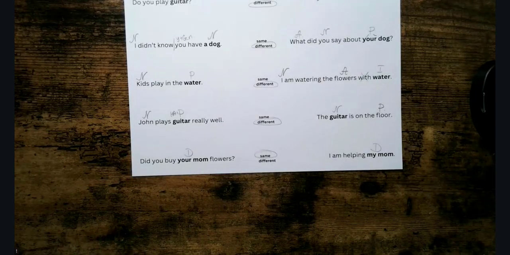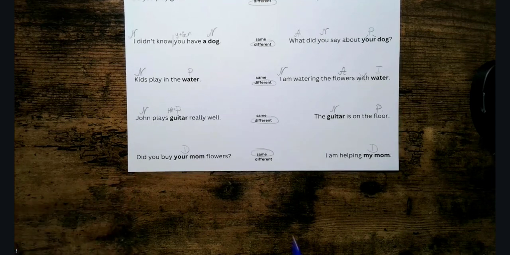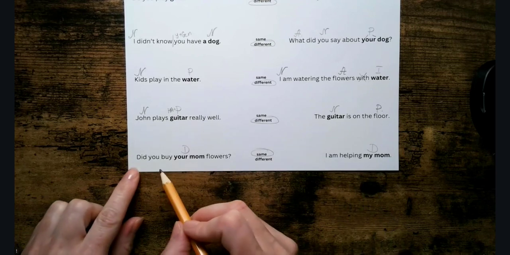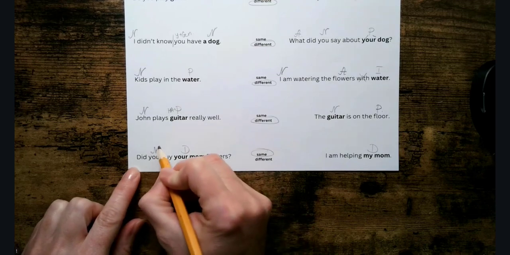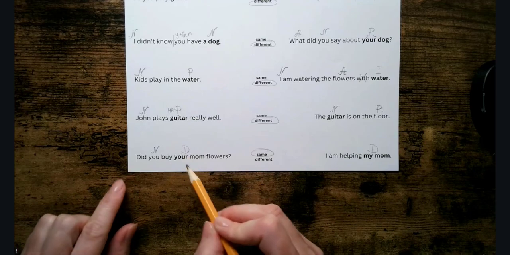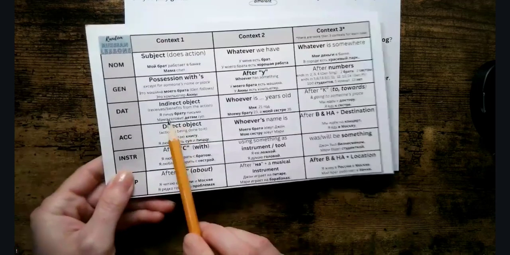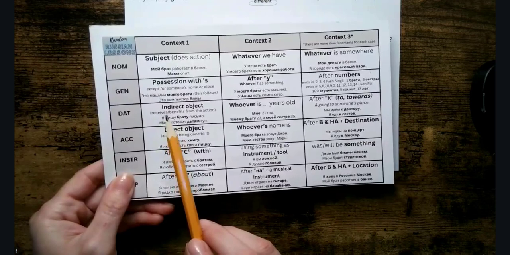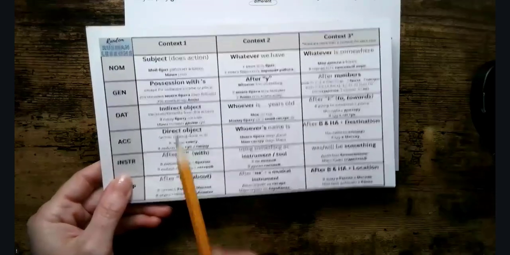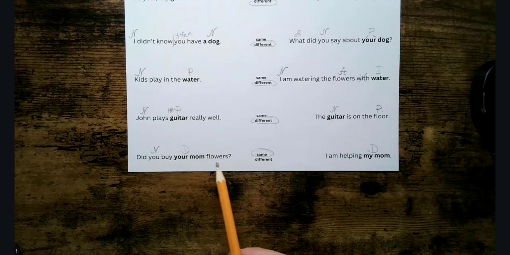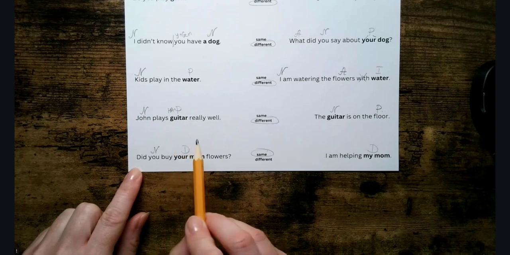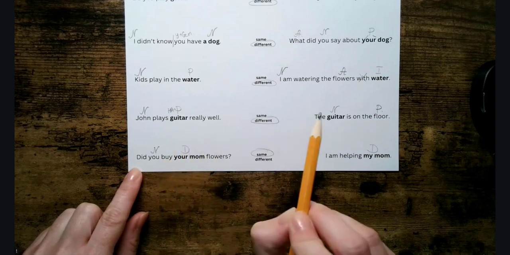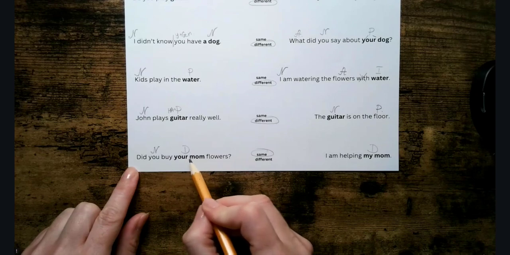All right, in our last two sentences, did you buy your mom flowers? And I'm helping my mom. So here we have who did buy mom flowers? You did. And so that's our nominative. And you remember, whoever we buy something for is our indirect object, because they kind of indirectly receive this action. They kind of benefit from it. So the action is buying flowers, but mom is kind of like a delayed recipient, not in the moment of buying, but later we will give it to her. So that's our indirect object.